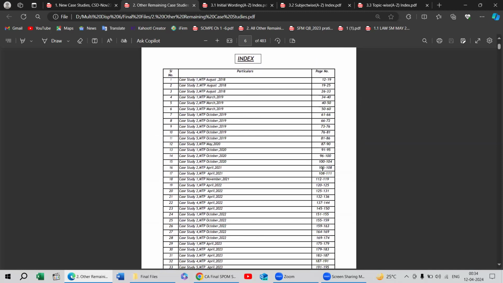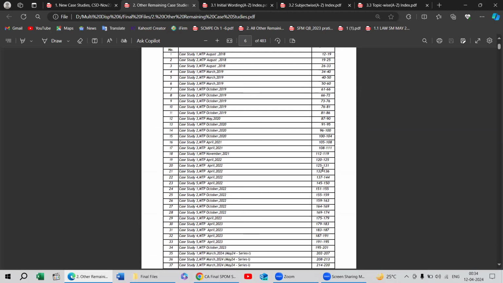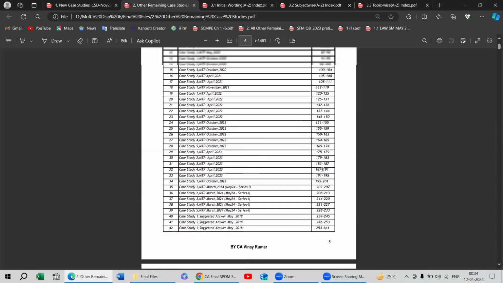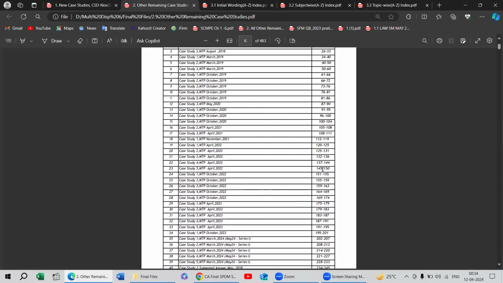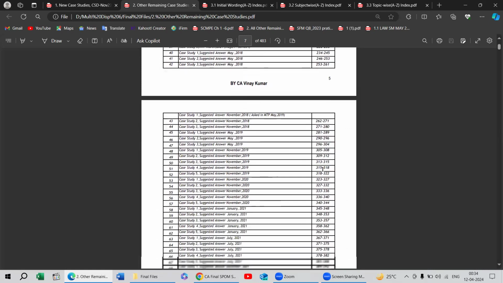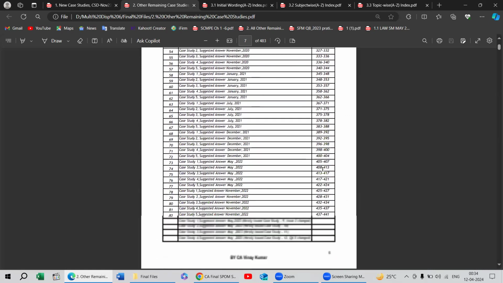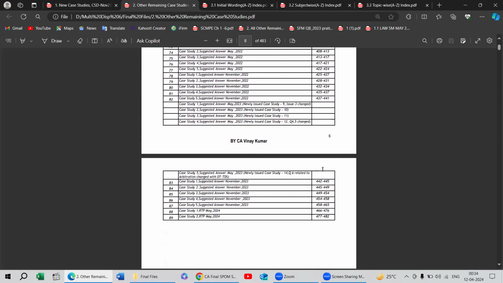Now after that there is a sequence, so I will properly explain how to use the index as well. Like the page numbers ahead, as I have provided in this file, you will see that initially there are MTP case studies, then after that suggested answer exam case studies are there, then in the last RTPs will be there. If anyone is referring in future also, firstly MTP, then exam paper, and then RTP will be there.